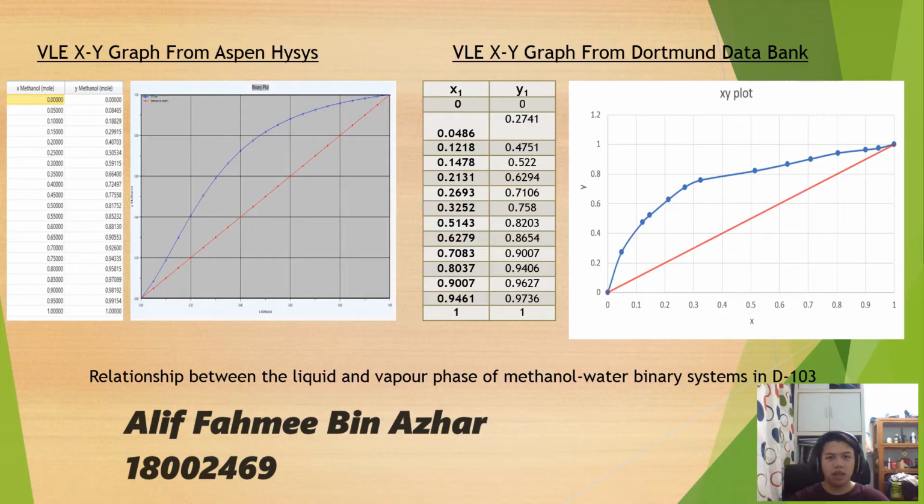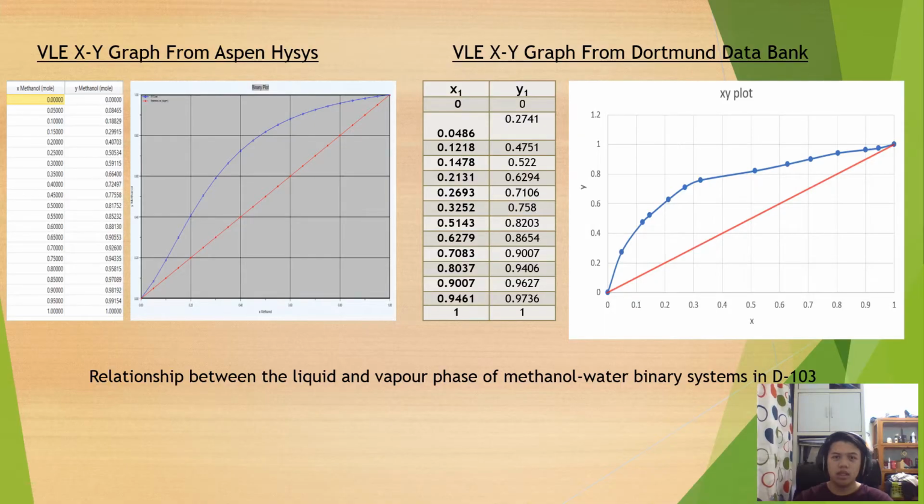Hello, my name is Alifami bin Azhar, and for this part, the equilibrium plot function is used for the generation of the liquid equilibrium graph of the mixture in the methanol purification unit D103. The temperature used in the experiment is 50 Celsius, while we compare the data from Dortmund Data Bank, which is